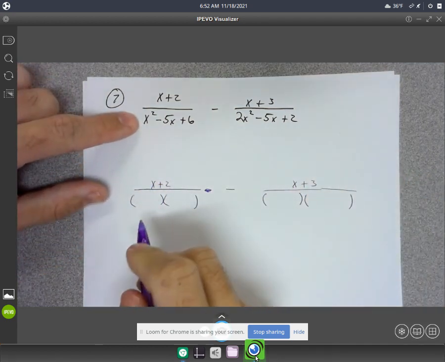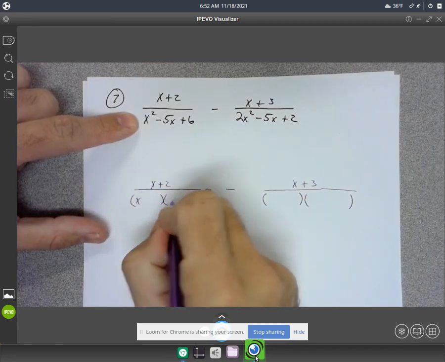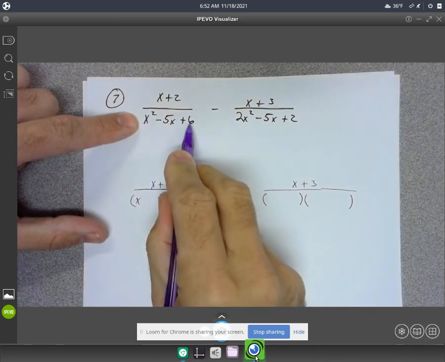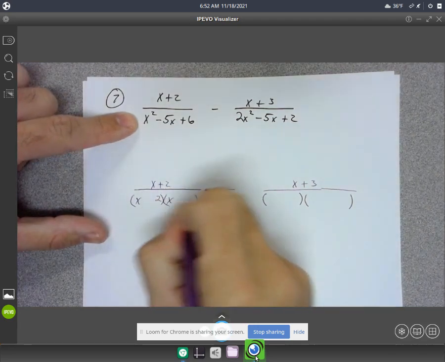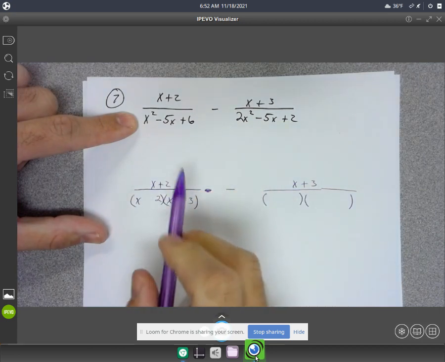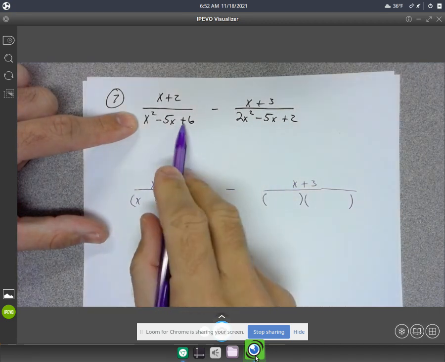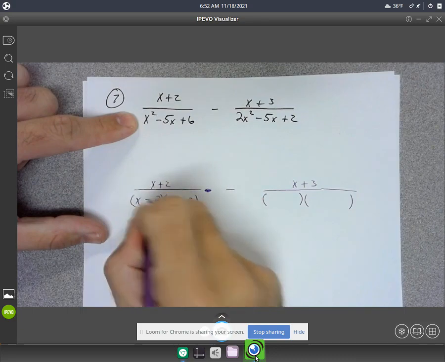To factor this one, I need to find the factors of 6 that will add up to 5. So it's not 6 and 1, it's actually going to be 2 and 3, because they have to add together to give you 5. And they're the same signs and they're both negative.